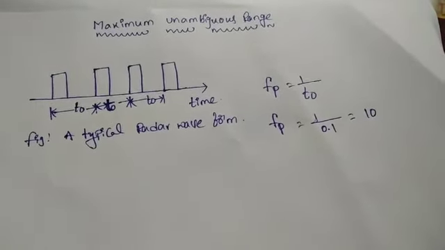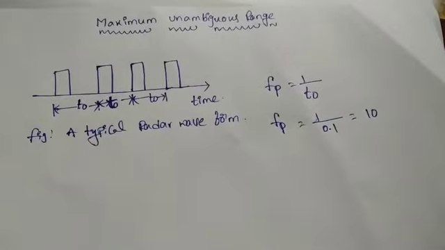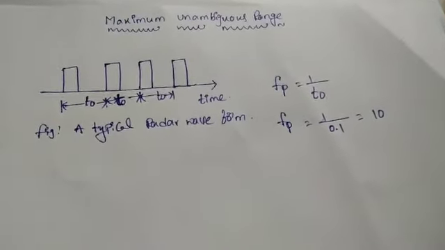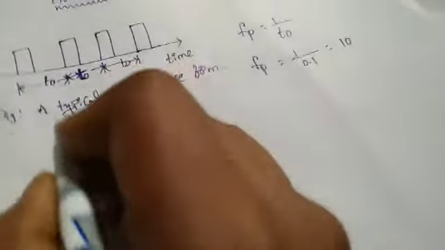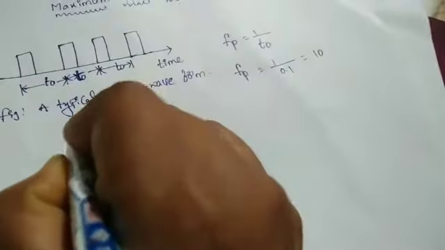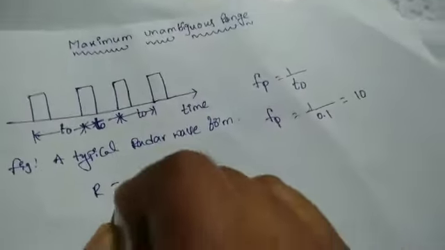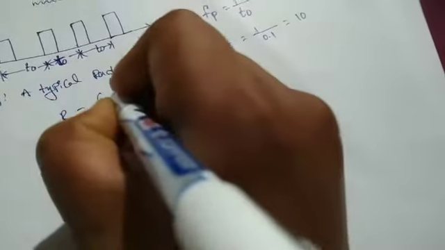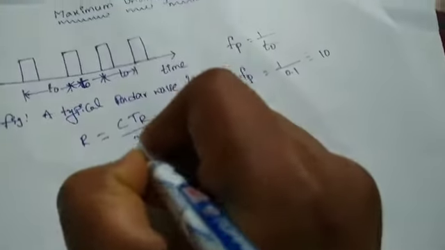The distance or range capital R to the target is given by R equal to c tr by 2.